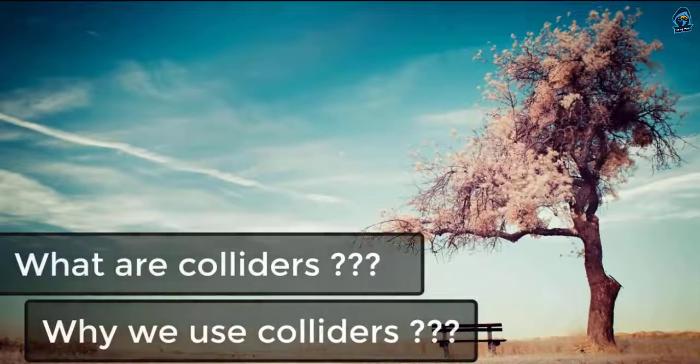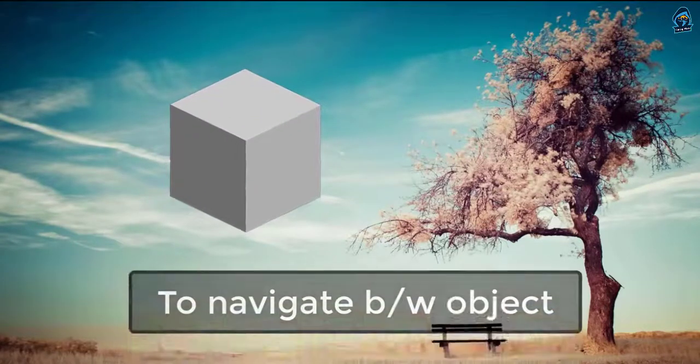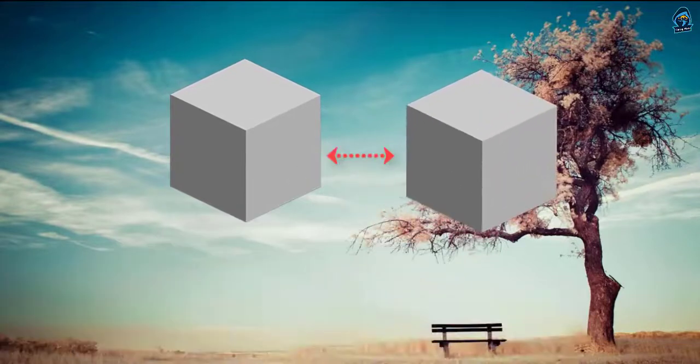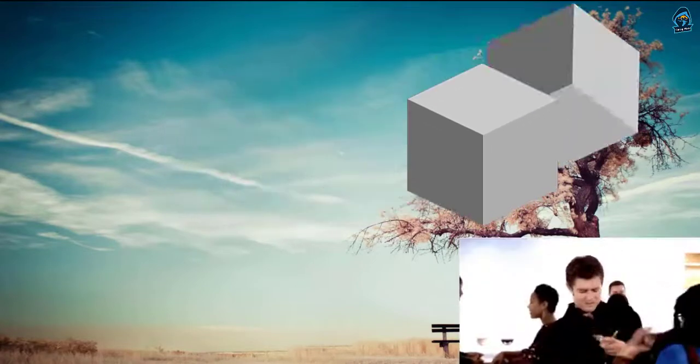The first question that is frequently asked is, why do we use colliders? The answer to this question is, to navigate among the objects. For example, if one object wants to interact with another object, it must have colliders attached to it. It's just like the sense of touch in human bodies: when they interact, they sense each other.